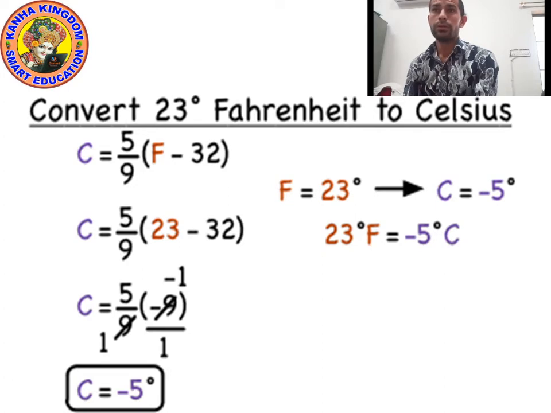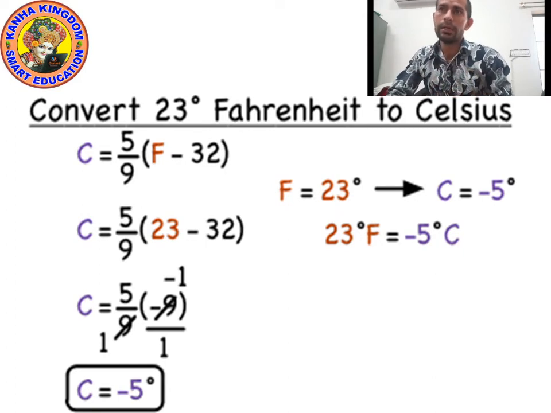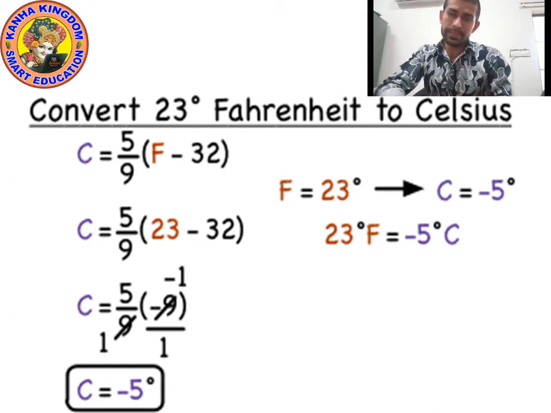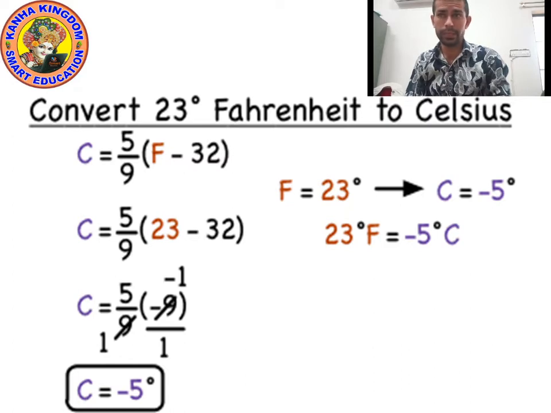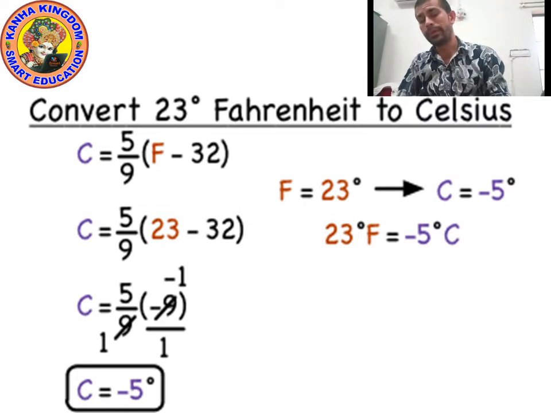Now in the next step, write 5 by 9 as usual and subtract 23 minus 32, and you will get minus 9. Then you can divide 9 by 9 and you will get 1, which means minus 1.